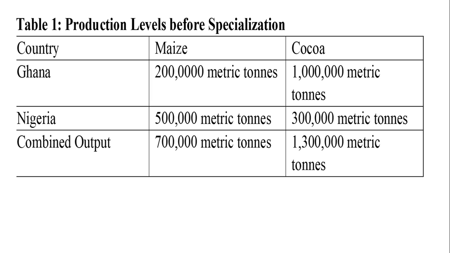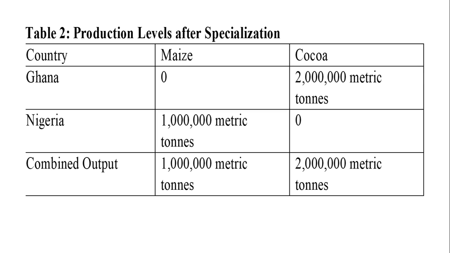Whilst Nigerians should stop producing cocoa and focus on the production of maize, because Nigeria has absolute advantage in maize. By that, it is expected that the combined output will increase. Maize should go beyond 700,000 metric tons, and cocoa should go beyond 1.3 million metric tons.